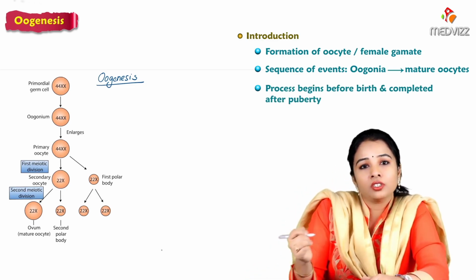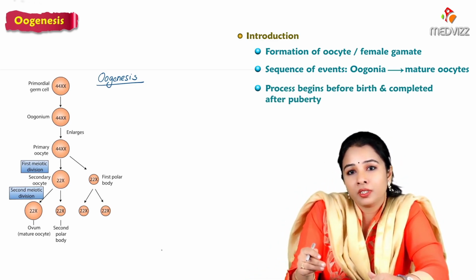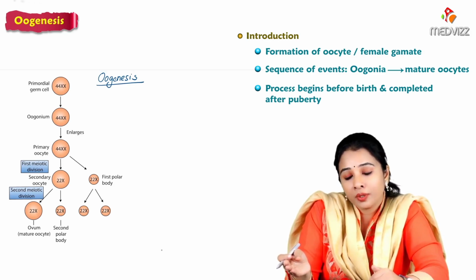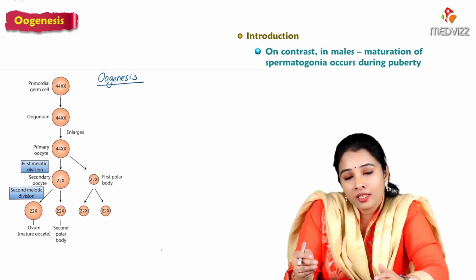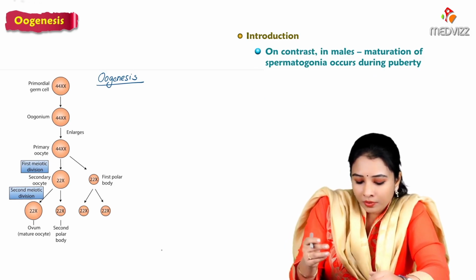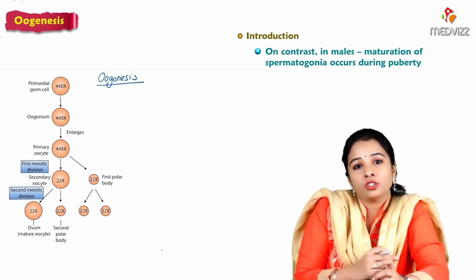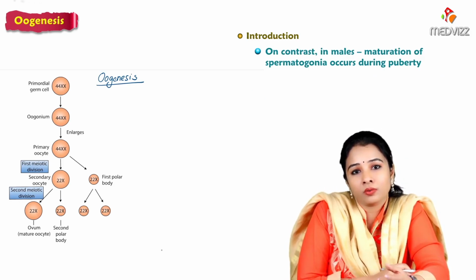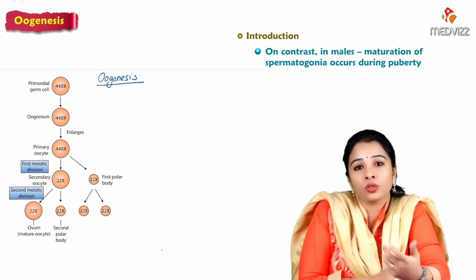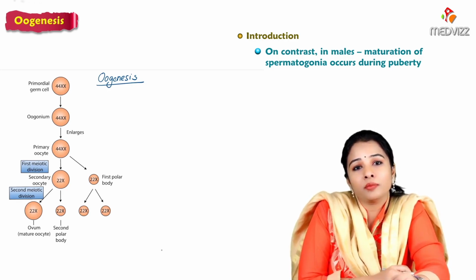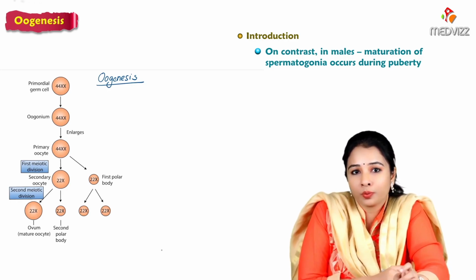The maturation of the oocyte begins before birth and is completed after puberty. In males, the spermatogonial cells start maturing only at the time of puberty.